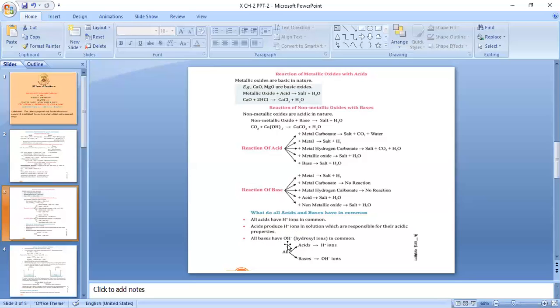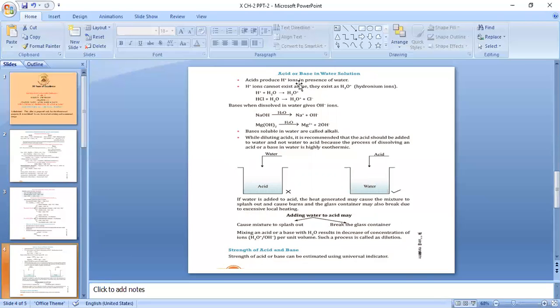Likewise, all bases have OH minus ions, that is hydroxyl ions, in common. Again, they will produce hydroxyl ions only in the presence of water. So, all acids have H plus ions and all bases have OH minus ions when they are dissolved in water, that is, when they are present in the form of aqueous solutions.